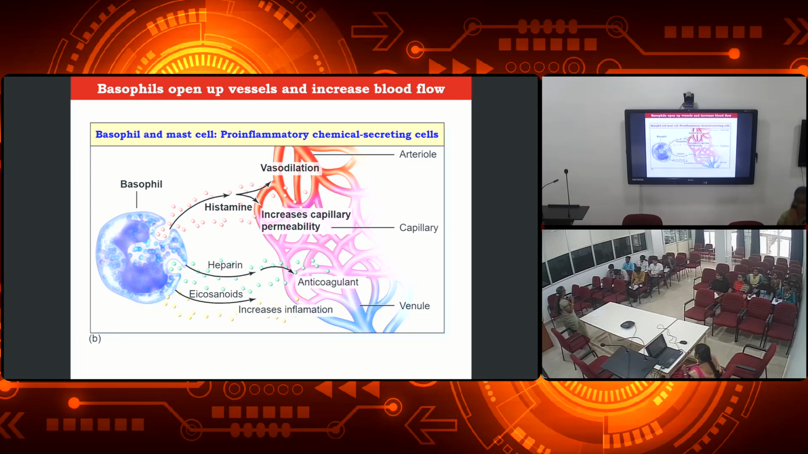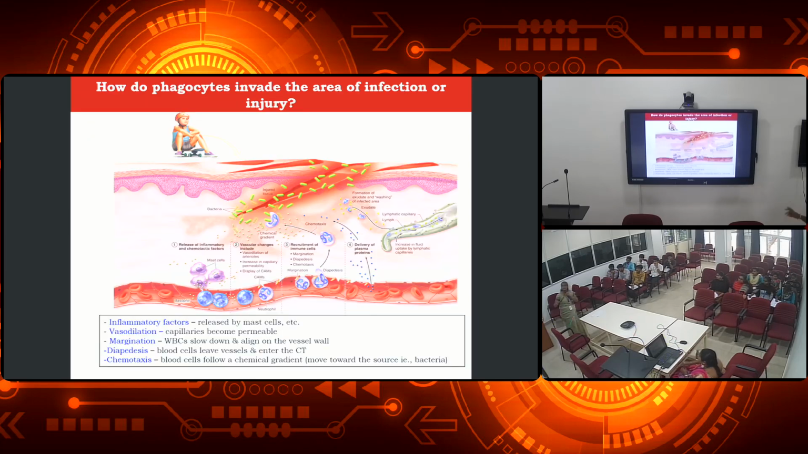If our blood clots, what will happen? It will get stuck in our blood vessels, so that will lead to death or some disorders as well, right? And then another molecule which is produced is the eicosanoids, which will be increasing the inflammation. Inflammation is nothing but the reaction against the pathogens, right? So that is the role of that.